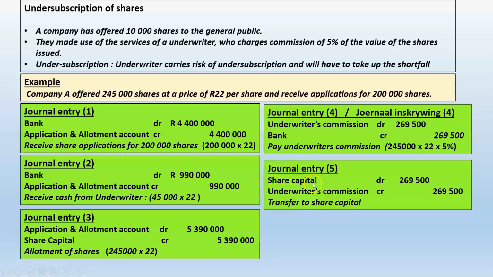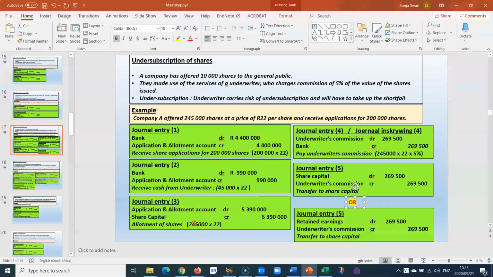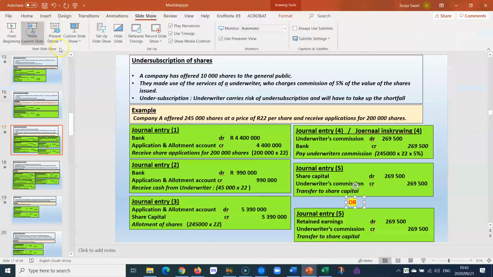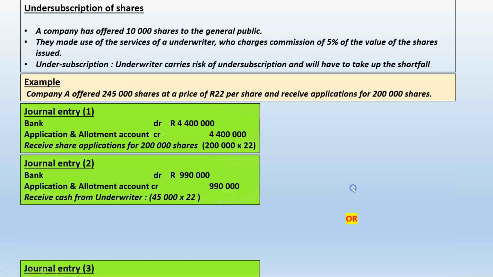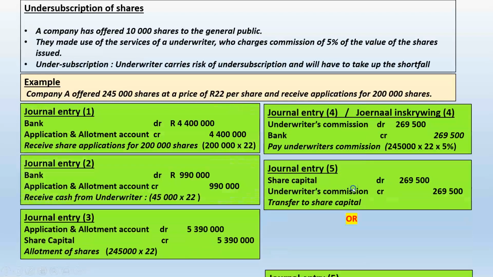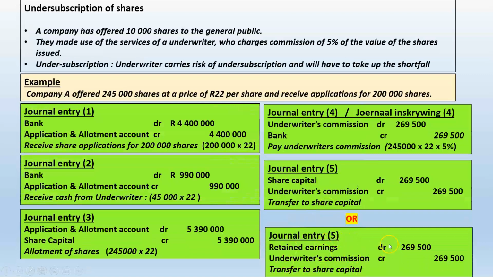So then instead of debiting share capital, I would have debited retained earnings with 269,500, and then I would have gotten rid of my debit account, underwriter's commission. So in other words, retained earnings would have been debited with 269,500, and underwriter's commission would have been credited with 269,500.